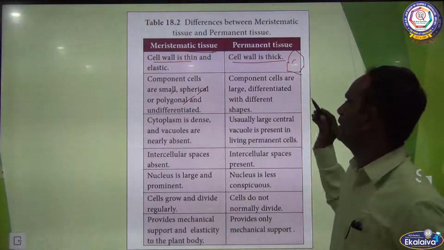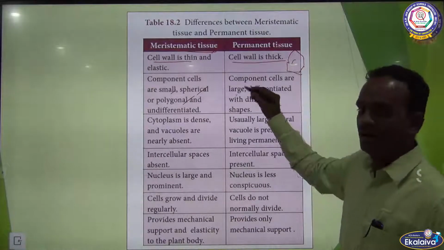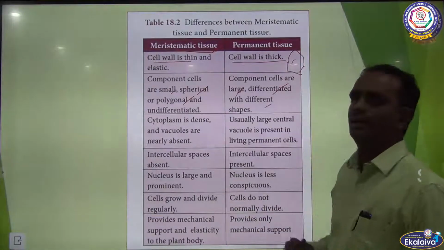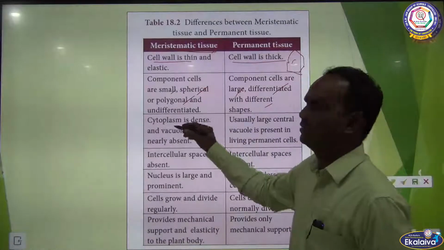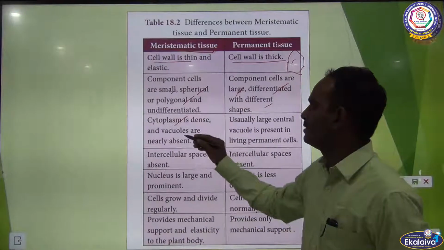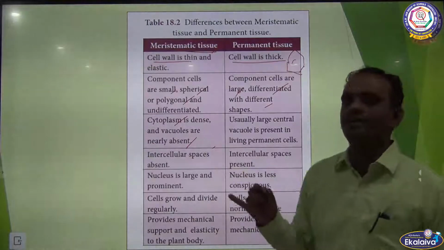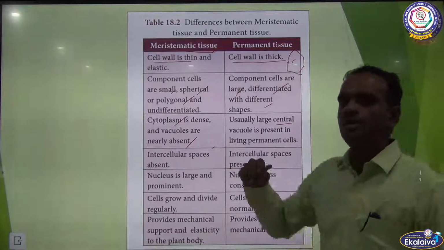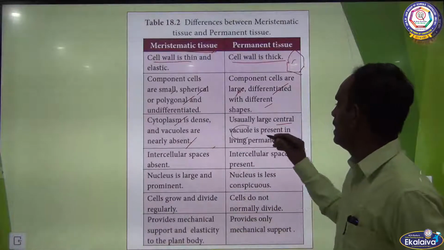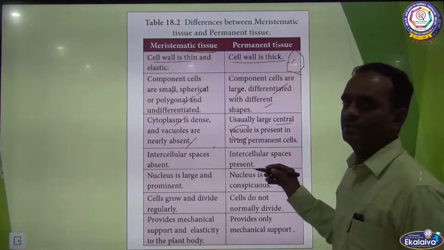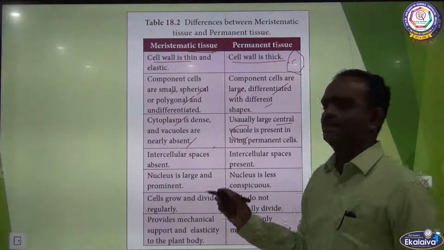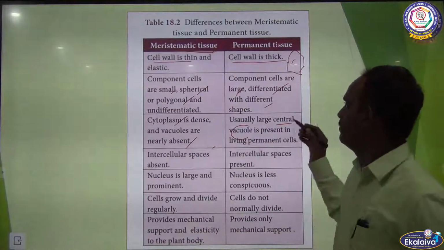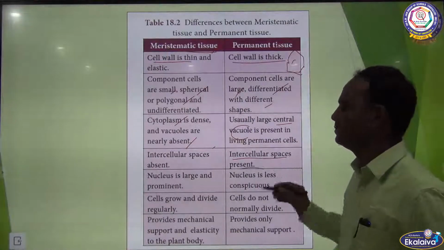In the case of permanent tissue, the components are large. They are differentiated, with different shapes. In meristematic tissue, the cytoplasm is very dense and vacuoles are nearly absent. There is no vacuole at all. In the case of permanent tissue, they have a very large central vacuole, and have a nucleus and other cell organelles. The intercellular space is absent in meristematic tissue. In the case of permanent tissue, intercellular space is present.